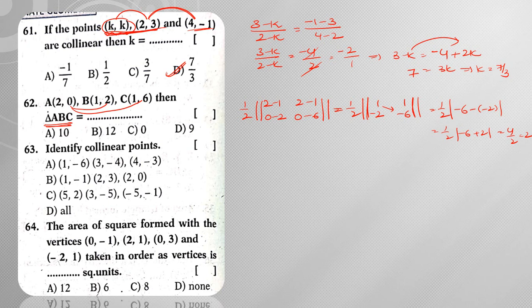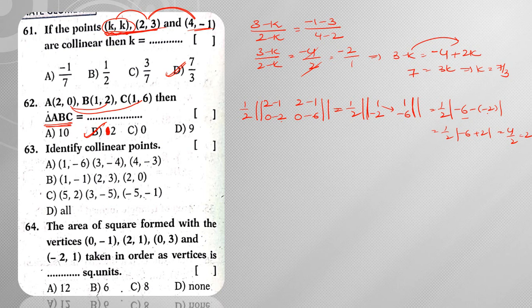Once again, let us check. Is there any problem with this? So x1 minus x2, 2 minus 1, and x1 minus x3, 0 minus 2, 0 minus 6. So 2 minus 1 is 1, 2 minus 1 is 1, 0 minus 2 is minus 2, 0 minus 6 is minus 6. Next, doing cross multiplication, 1 into minus 6 is minus 6, minus of minus 2 into 1 is minus 2, so minus of minus is plus 2. So minus 6 plus 2 is 4, and 4 by 2 is 2. Hence the answer is 2 here, right?